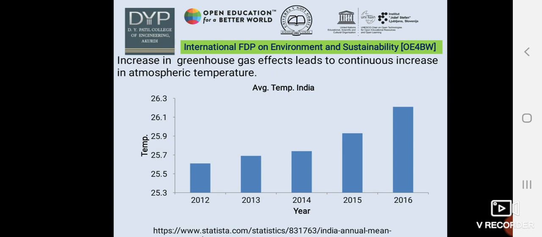This bar graph from 2012 up to 2016 shows the increase in greenhouse effects, a continuous increase in the atmospheric temperature. You can see that in 2012 the increment in temperature was less than in 2016, which has a huge, tremendous increment.